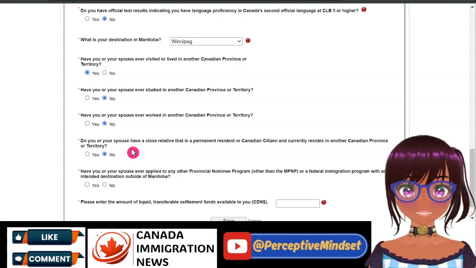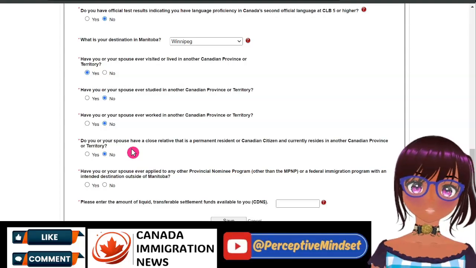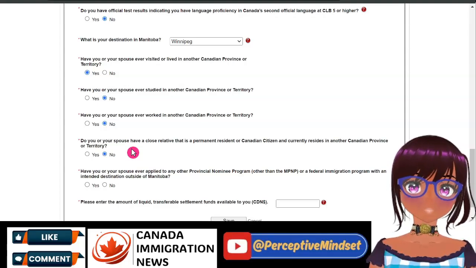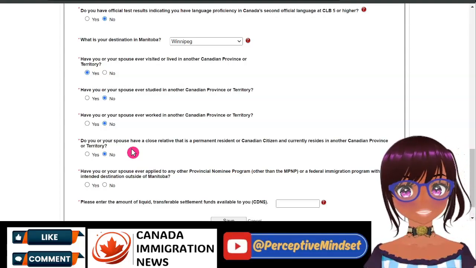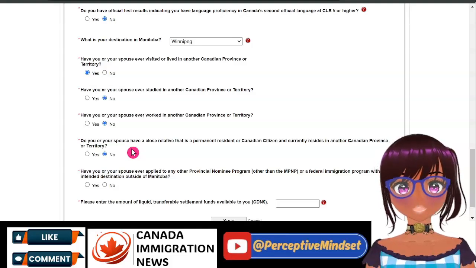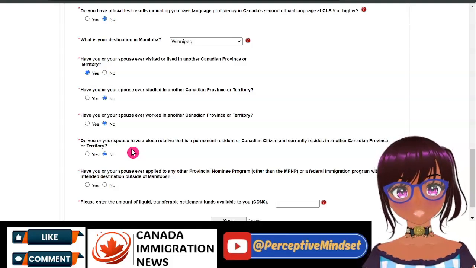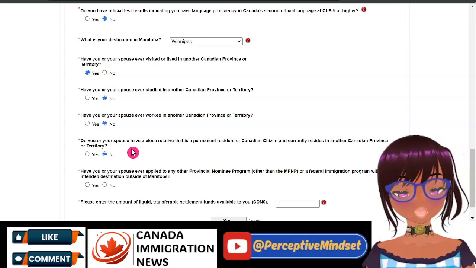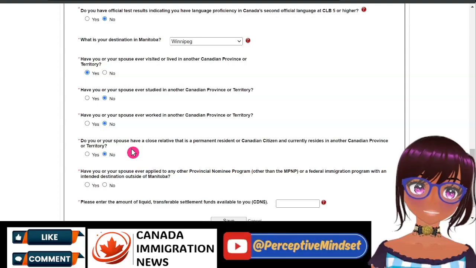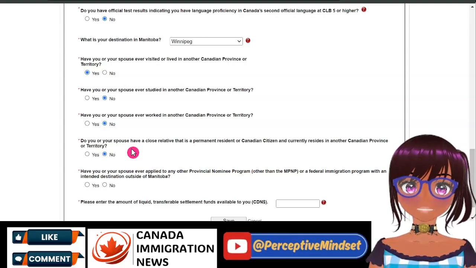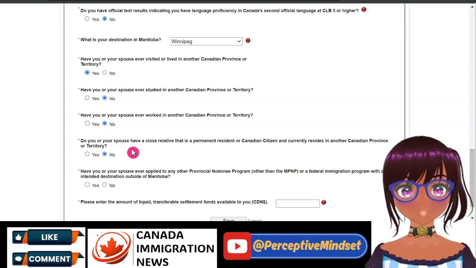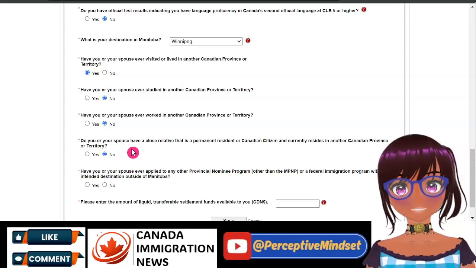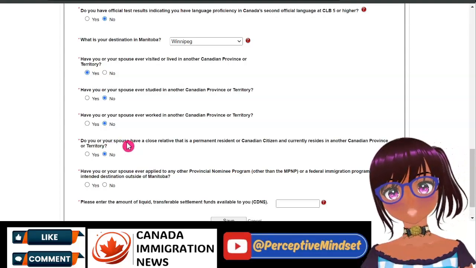Having a close relative in other provinces, to them, means that you can simply leave to another province, and so you will lose some marks for having family members in other provinces. But at the end of the day, if that is your reality, you have to be truthful, because if you misrepresent any information, then it can come back to haunt you.